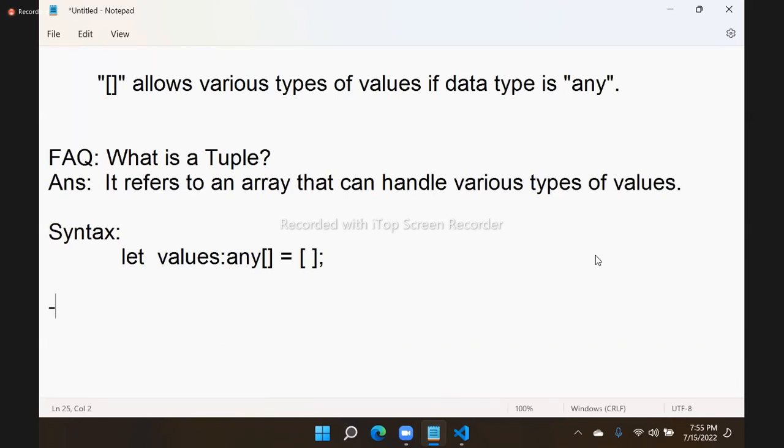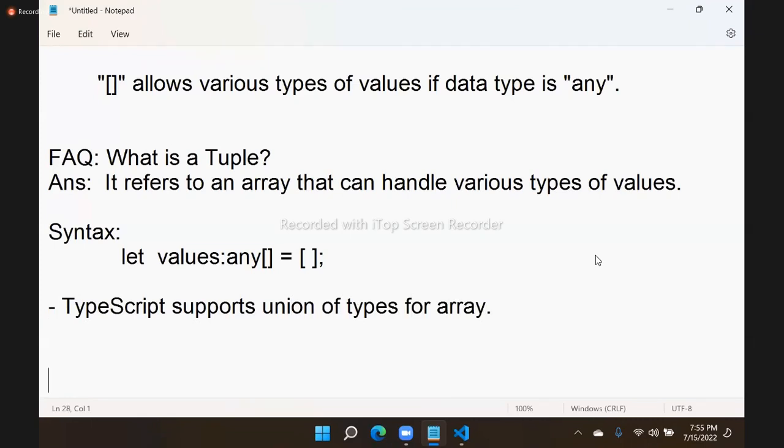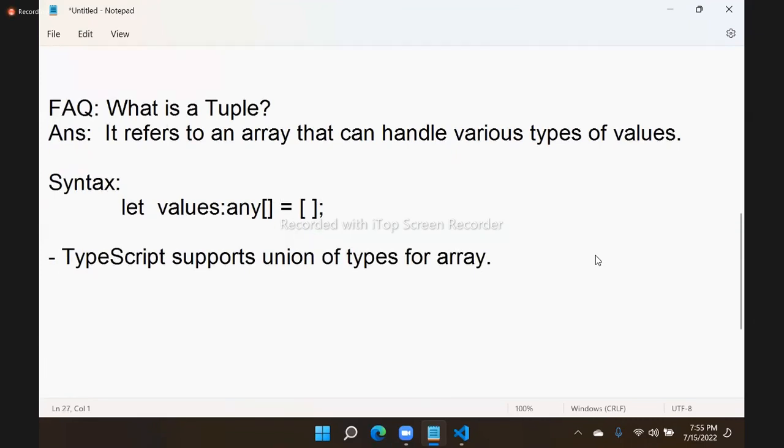Another important point you should know is TypeScript supports union of types for array. For array also you can use union of types. Already we learned union of types yesterday.